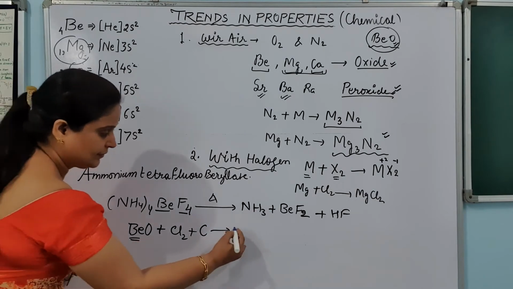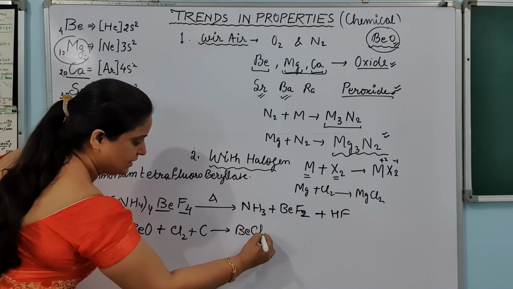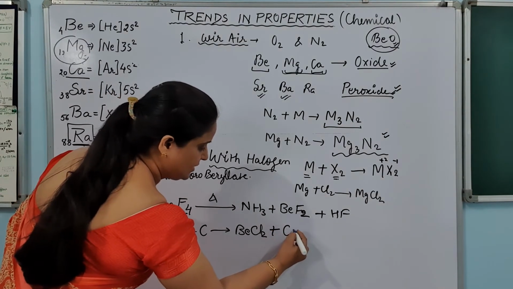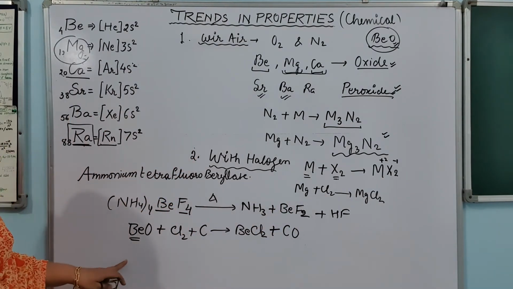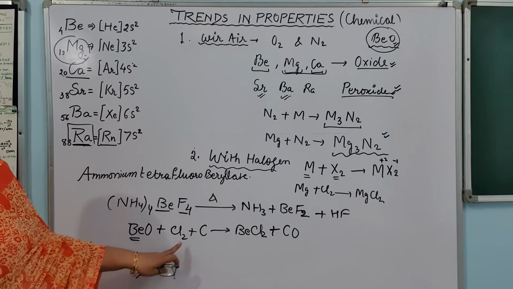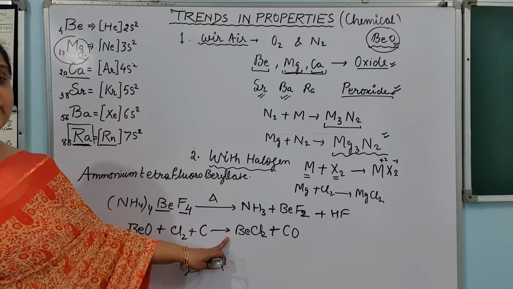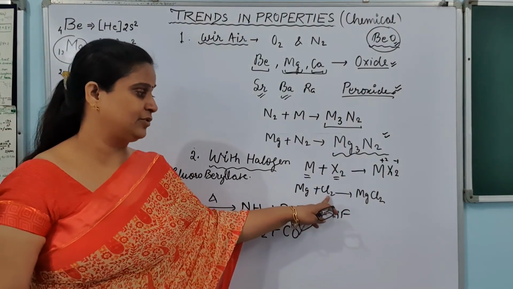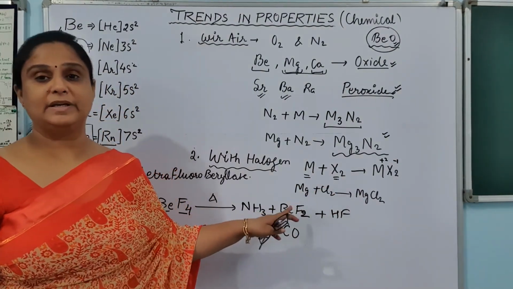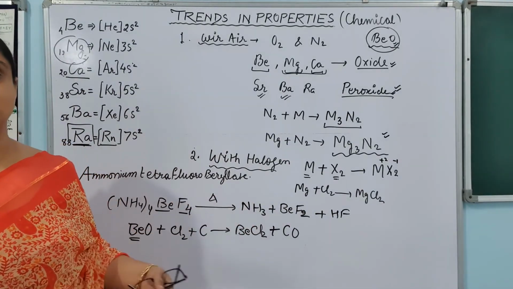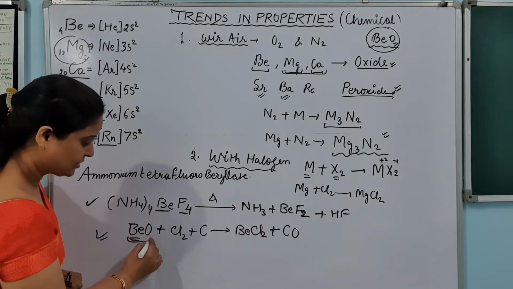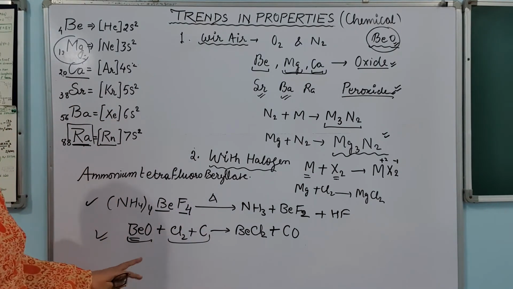The BeO will be converted to BeCl2, and the carbon will take the oxygen; CO will be formed. So this way beryllium oxide can be converted into beryllium chloride. Otherwise, by the simple method of reacting beryllium with chlorine, fluorine, bromine, we cannot form beryllium chlorides, bromides or iodides. So these are the two important reactions. Students used to forget it, but do remember, this is oxide and this is reduction.